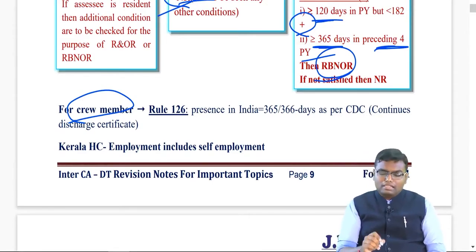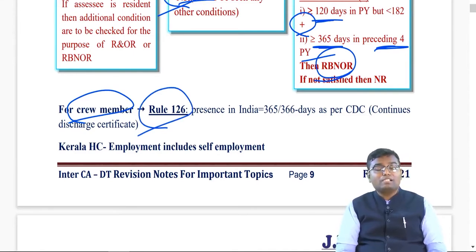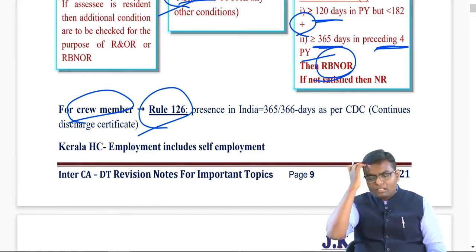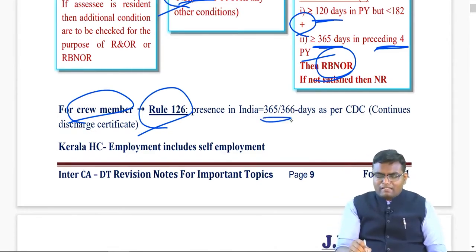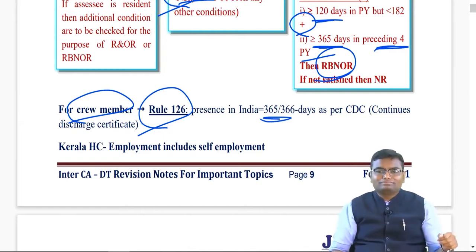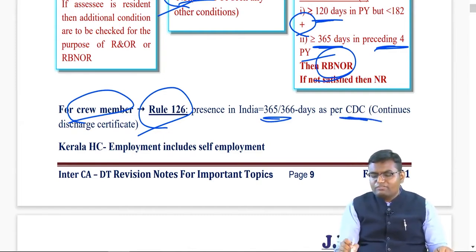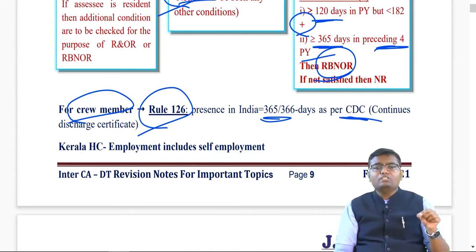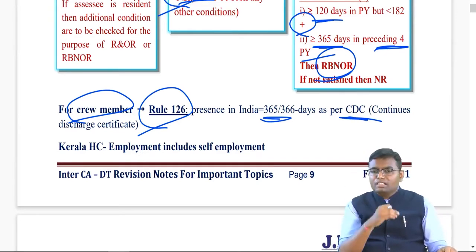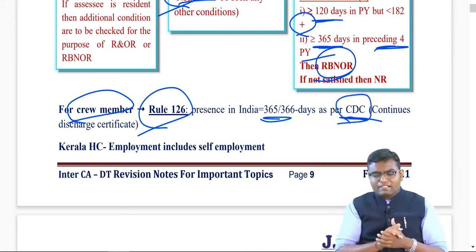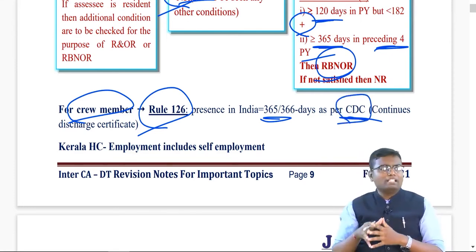However, there is Rule 126 of the Income Tax Rules 1962, which says that for a crew member, while calculating number of days in India, you have to apply a specific formula: 365 days, or 366 if leap year, minus how many days you were on the ship, which we can identify from a certificate called CDC, Continuous Discharge Certificate. So, from total number of days in a year, deduct the days as per Continuous Discharge Certificate, balance will be the days in India.